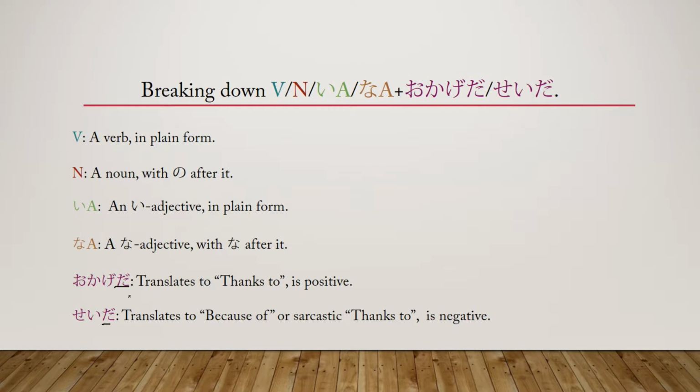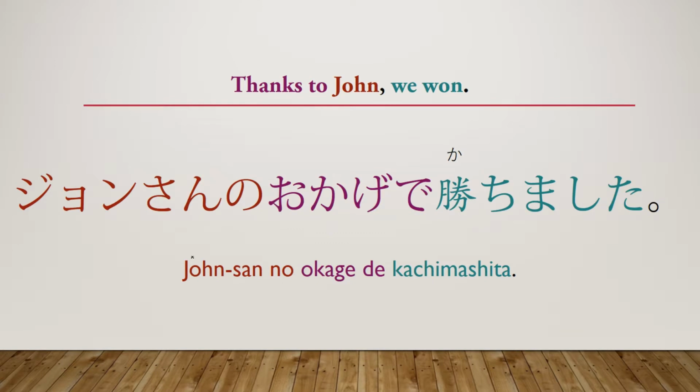Okay, let's go through a couple of examples so that you really cement this idea into your brain. The first example is, thanks to John, we won. This would be John-san no okage de kachimashita. Now, as you can see here, we have our John-san, or John, and for basic noun modification rules, after a noun, we have to add the no. So the no is here. Then, after that, we have our okage de.